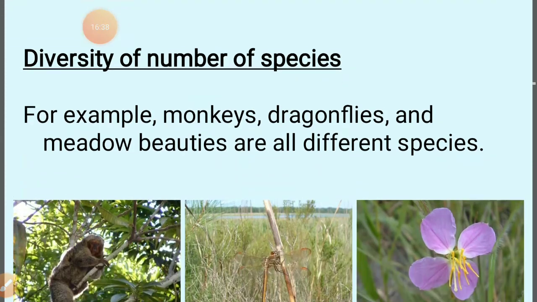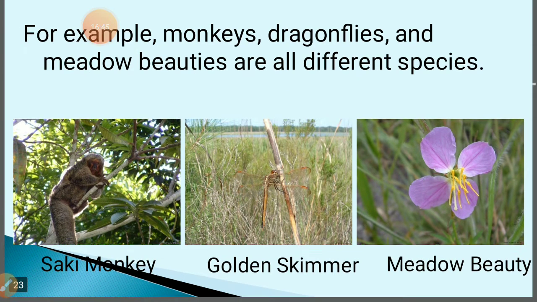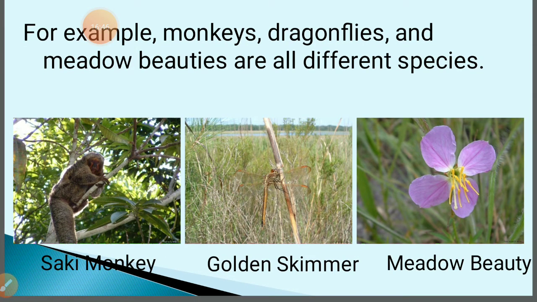Now try to understand diversity of number of species. That means species diversity. Here I have given you three examples. Number one, monkey. Number two, dragonflies. Number three, meadow beauty. All these are different from each other. All these are related to different species. Now we are coming to macro level organization.